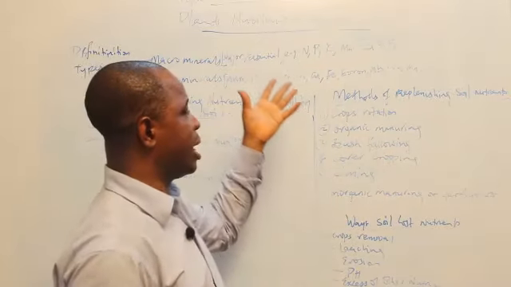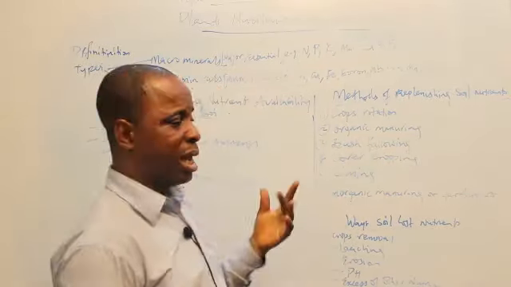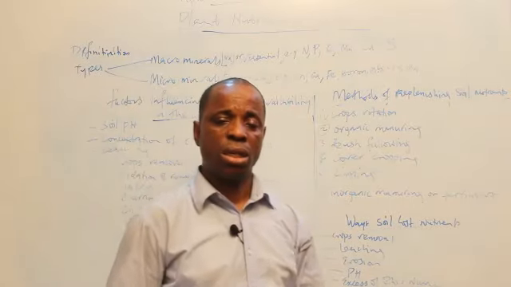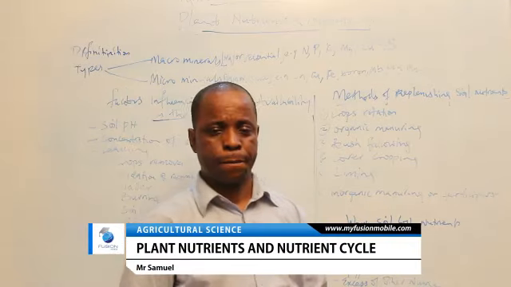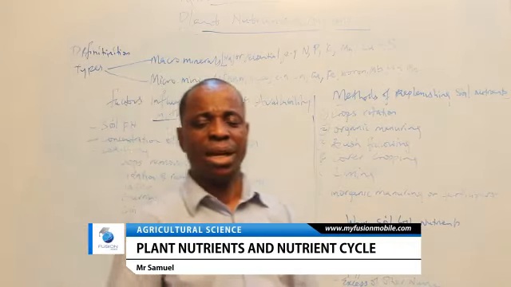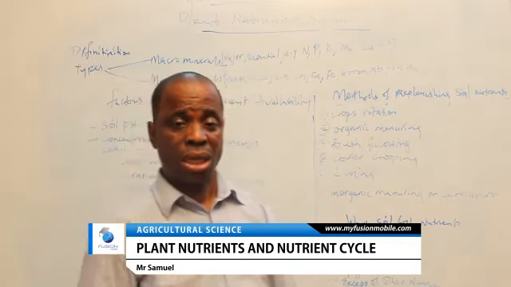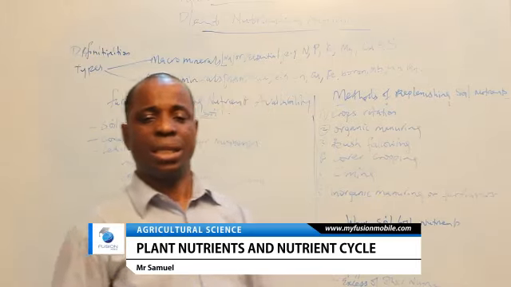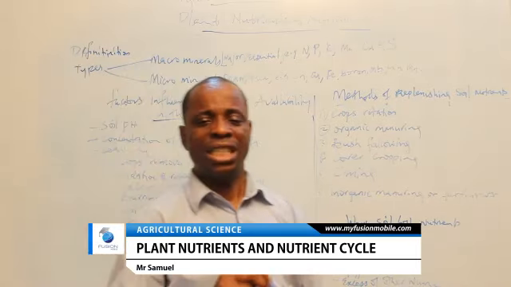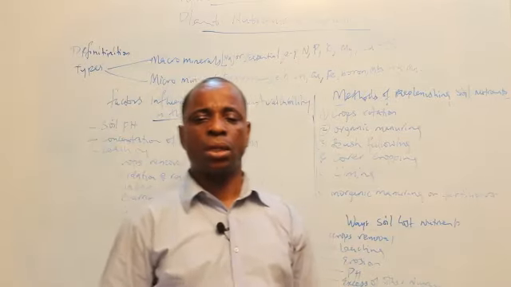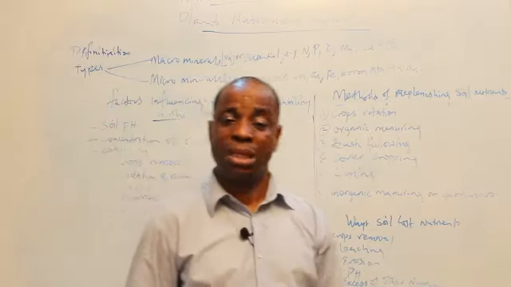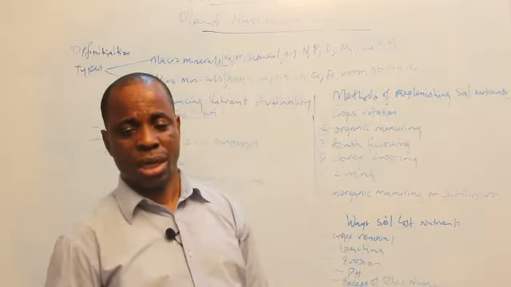Now, these minerals will be available to crops in the soil in solution form, which we call mineral salts. Whenever any of these macro minerals is lacking in the soil, the plant will suffer certain diseases known as deficiency diseases, or malnutritional diseases. The word mal means bad, so bad nutritional diseases.